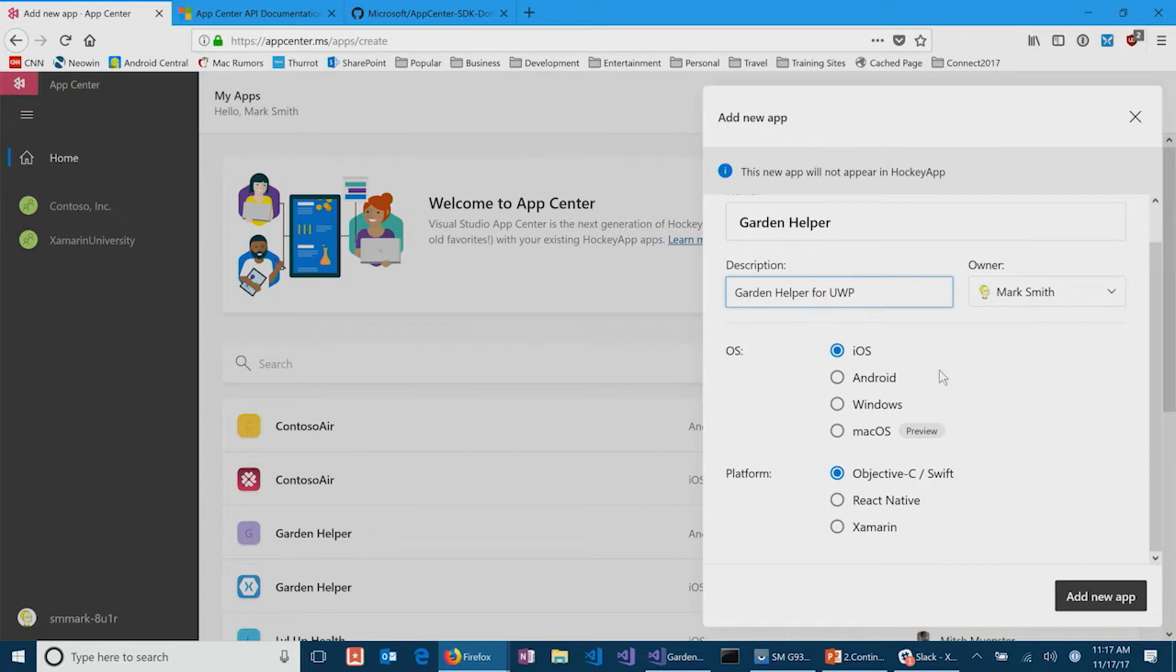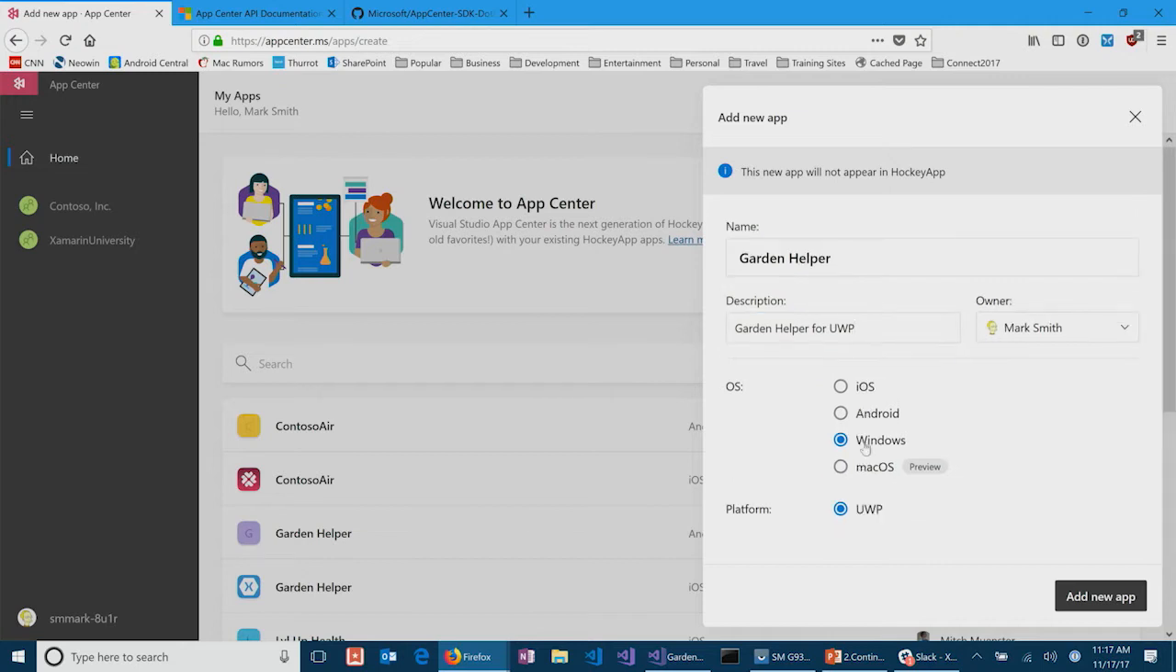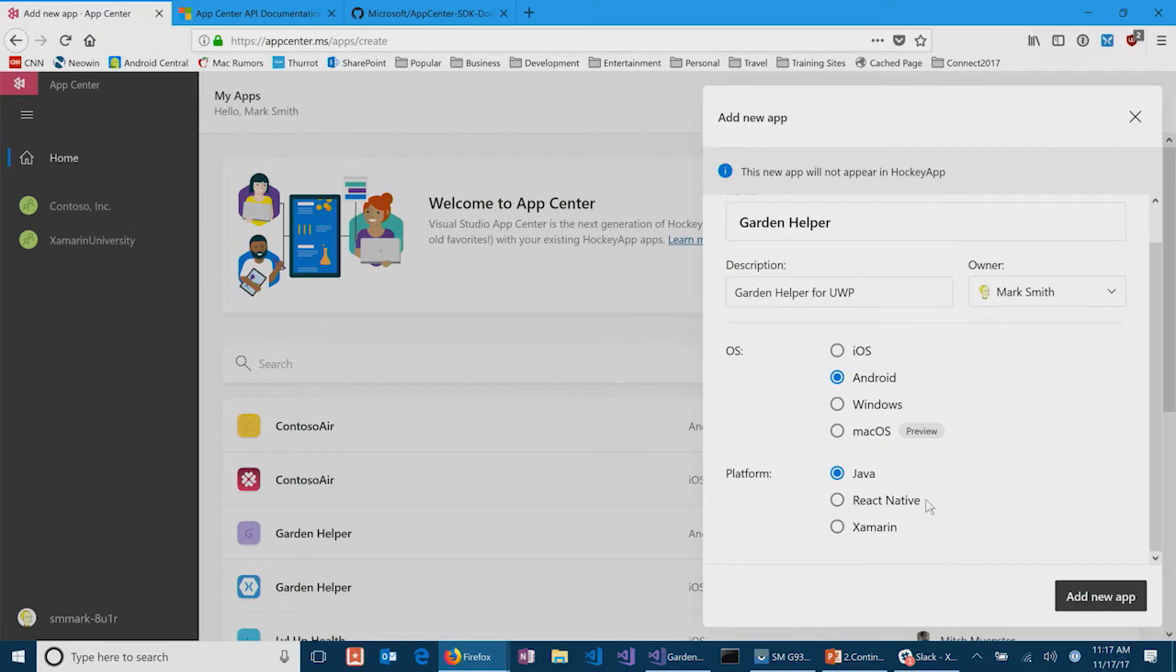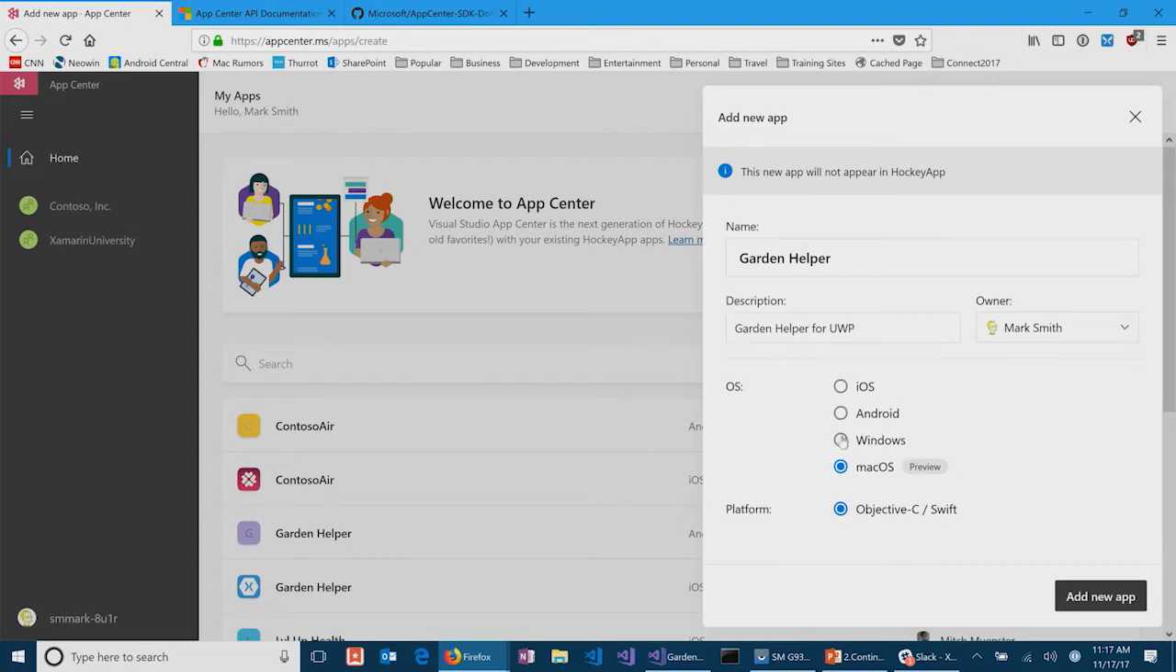And again, we want to be as inclusive as possible. This isn't just for Xamarin. I can pick iOS, Android, Windows, or today, Mac OS Preview. And then in this case, I'm going to pick Windows, and notice it's UWP. But if I do Android, I can actually do Java, React Native, or Xamarin. If I do iOS, I can do Objective-C or Swift, so that's an Xcode project, React Native or Xamarin. And then Mac OS would just be Objective-C Swift. And so I get to pick the specific platform and operating system that I'm actually doing a build for.